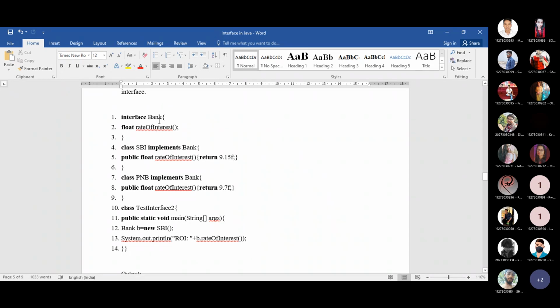So if you look from top to bottom, it will be the concept of specialization. From this common concept, rate of interest, we specialize one rate of interest for the SBI bank and another for the PNB bank. So if we view this modular approach in a top to bottom manner, it will be the example for specialization.